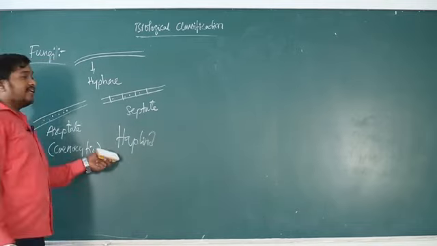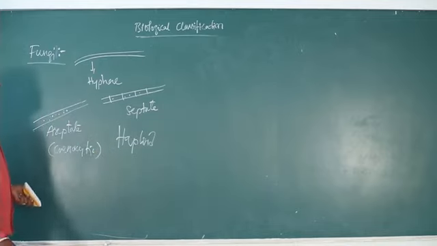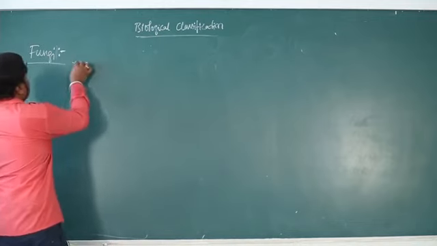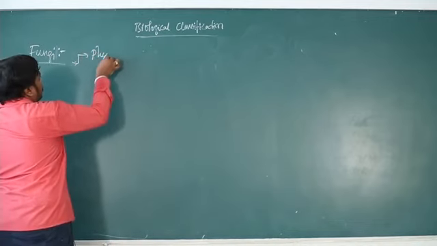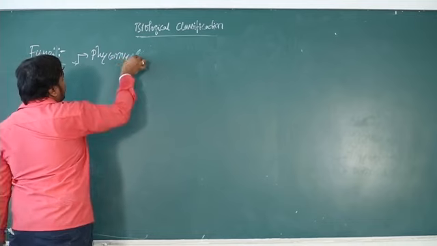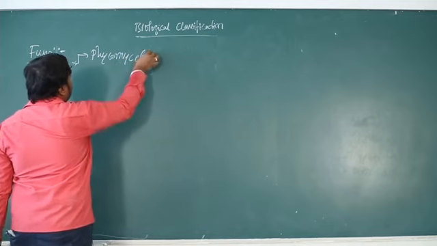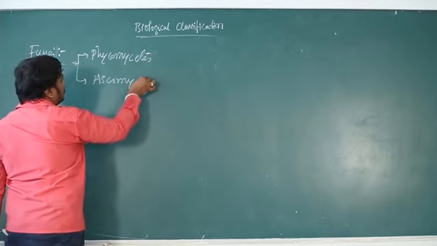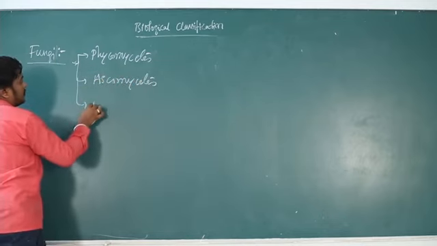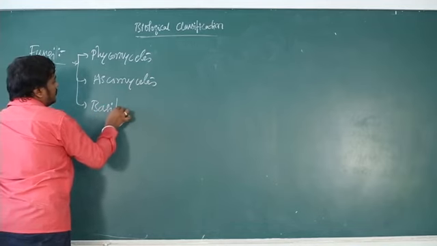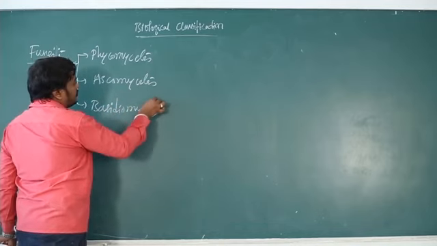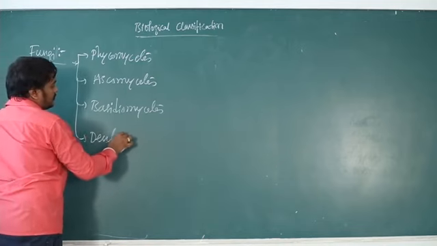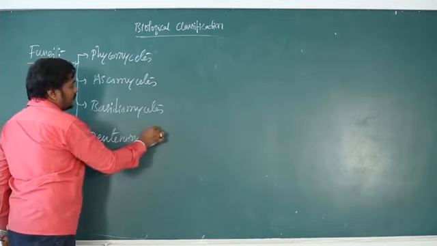Based on hyphal nature and how they reproduce, fungi can be classified into 4 classes: Phycomycetes, Ascomycetes, Basidiomycetes, and Deuteromycetes.